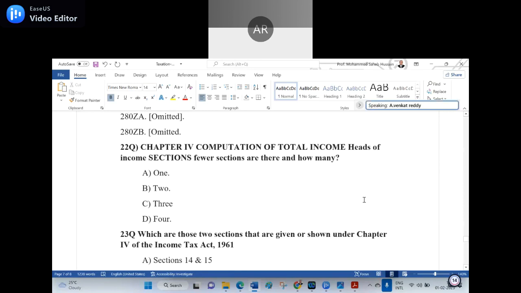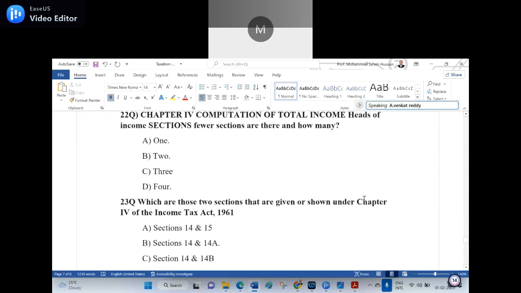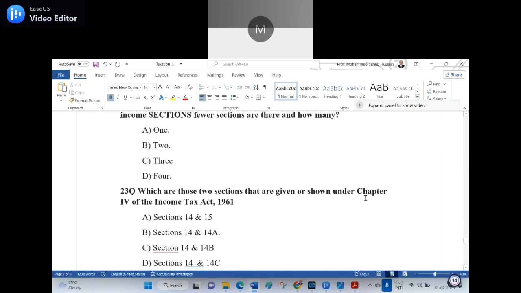Now the supplementary question. What are the two sections? A. 14 and 15. B. 14 and 14 capital A. C. Section 14 and 14 capital B. D. Section 14 and 14 capital C. A is the right answer, sir. Section 14 and 15. Wrong. D is the right answer, sir. 14 and 14C. That gives a sense to me that you did not see the Income Tax Act of 1961. You did not go through it.